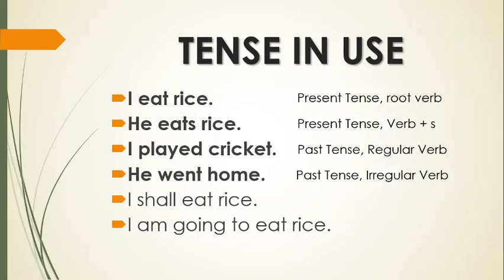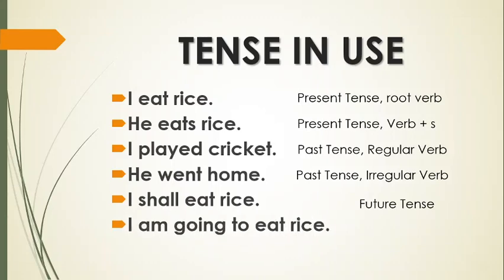Now let's note this future tense. I shall eat rice. Very good, okay. But if you notice carefully, the verb eat is the same one which we used in the present tense. Similarly, I am going to eat rice, again future tense, but again the verb which we are using here is the same which we used in present tense, that is eat.